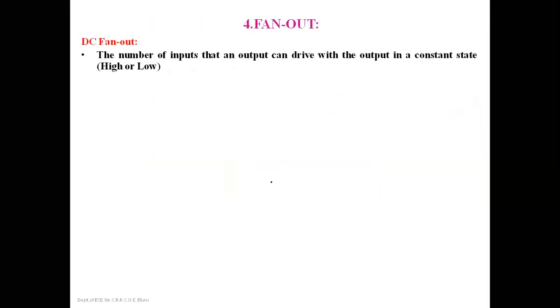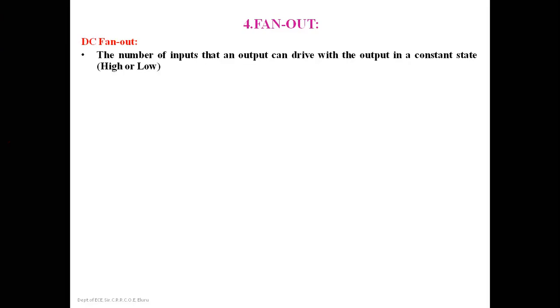And the next characteristic is fan out. As we have already discussed, what is a fan out? Simply, a fan out can be defined as the number of outputs that can be handled by the CMOS gate. Here, the fan out is defined in two ways. One is the DC fan out, and the second one is the AC fan out.